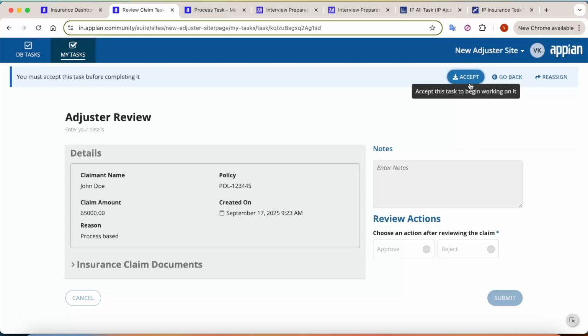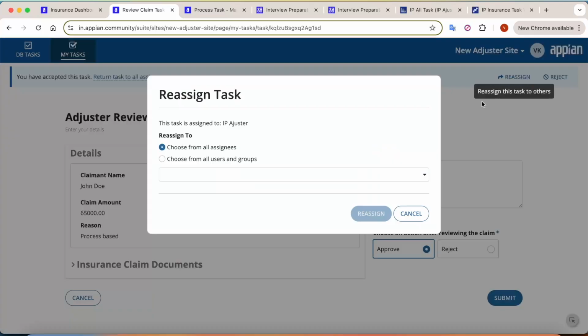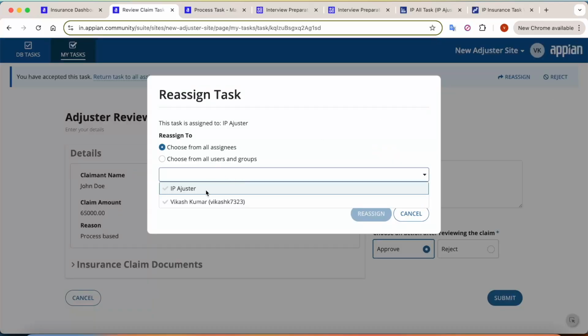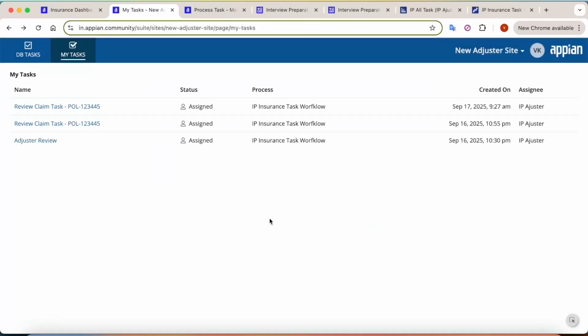If I click on accept the task, this will be accepted to me and nobody else can work on that task. Now I can either approve or reject the workflow as well. Let's say by mistake I claimed the task or I accepted the task, I can reassign the task back to the adjuster group as well. Let's say no, I don't want to work on this task. I have assigned the task back to the adjuster and it works flawlessly. So these are the advantages of the process based task. We don't have to configure any custom functionality for that.